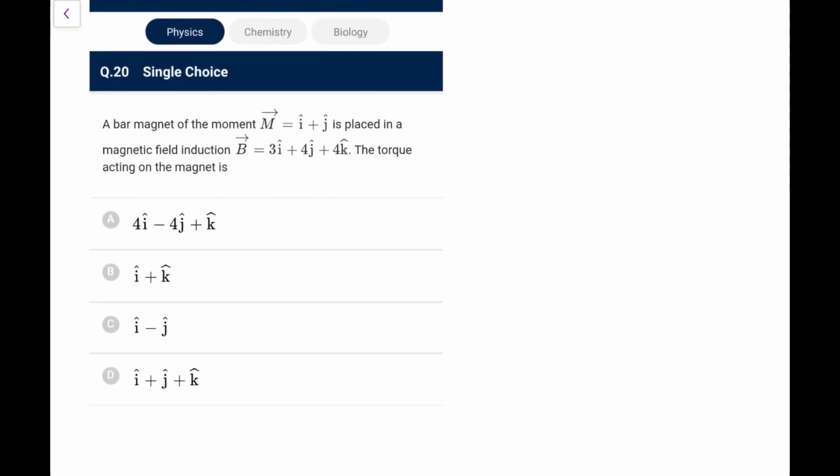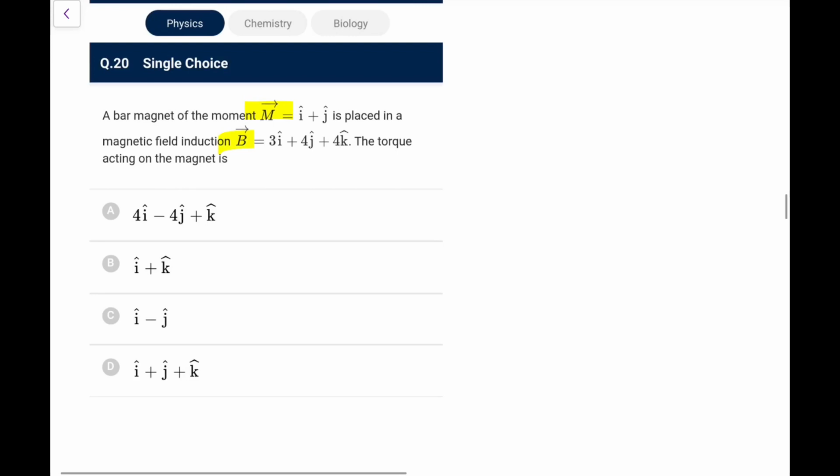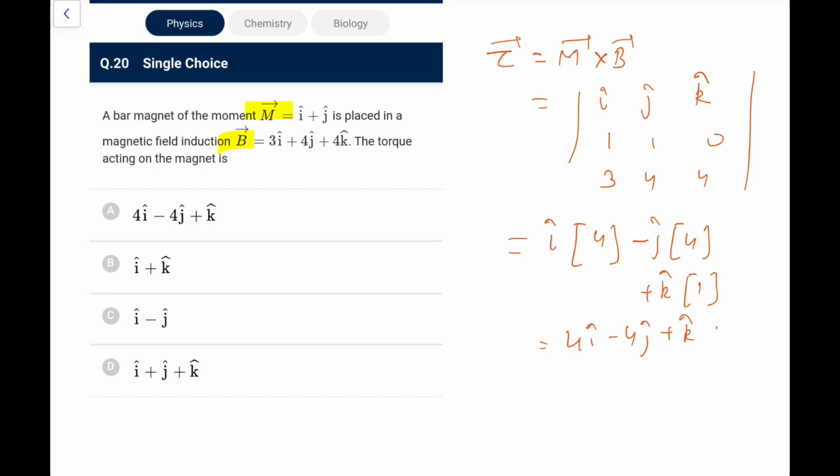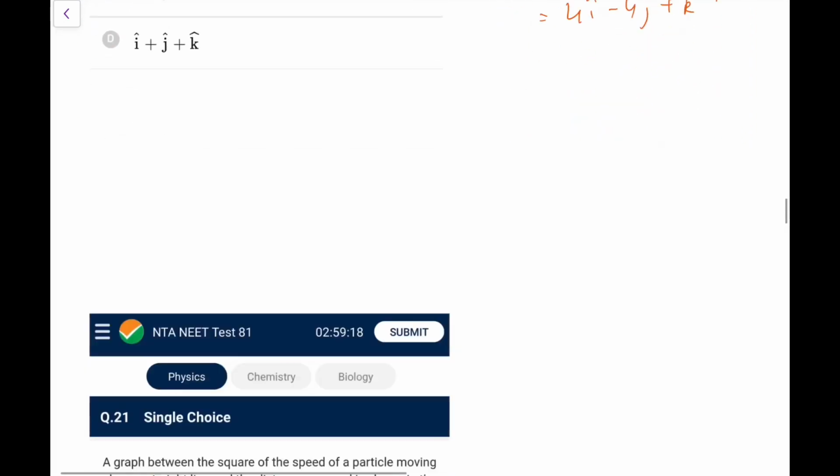Next, your bar magnet of moment this, placed in field this, the torque acting, as you know, the direct expression, torque is M cross B. So just do this, you can do the matrix method, you can do it directly also, whatever you wish. 1 1 0, this is 3 4 4. So what we have, I cap, it would be 4 times because rest is 0, minus j cap would be again 4, plus k cap would be 4 minus 3, that is 1, that is 4 I cap minus 4 j cap plus k cap, whatever be the unit. So go for option A.